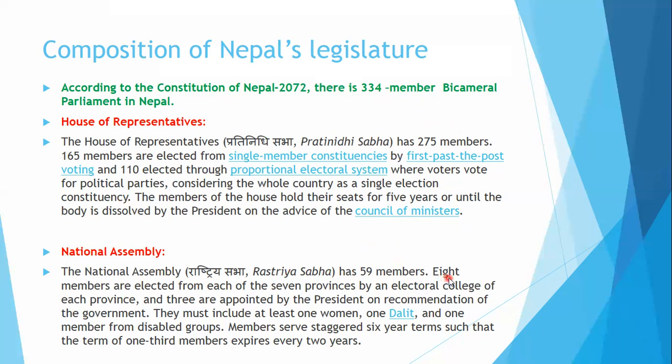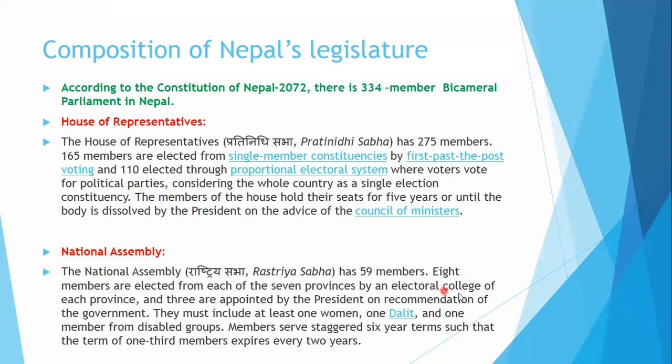The National Assembly has 59 members. Out of the 59 members, 56 members are elected from the 7 provinces of the country. 56 members divided by 7 provinces means each province elects 8 members.